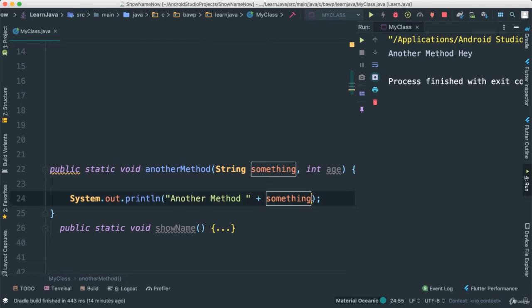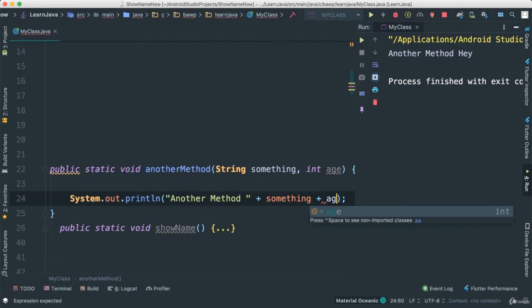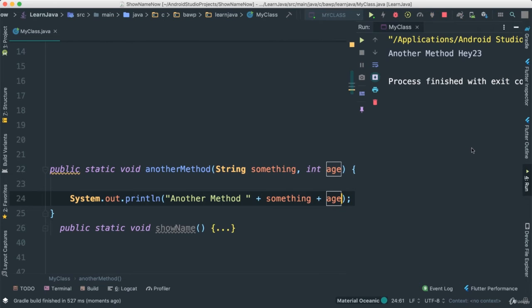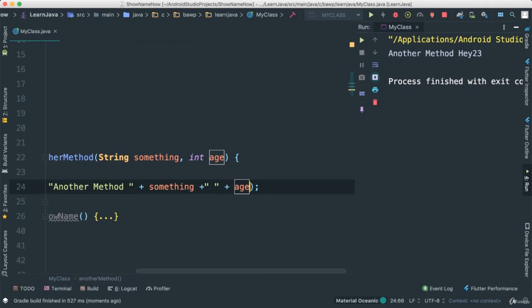We can also append it here. We can say age as such and see what's going to happen. Save and run. And say, hey, 23. So, of course, we can go ahead and put double quotes as such. And run. We should see that little space there. Very good. Obviously, we can keep going and adding more and more different types of parameters.